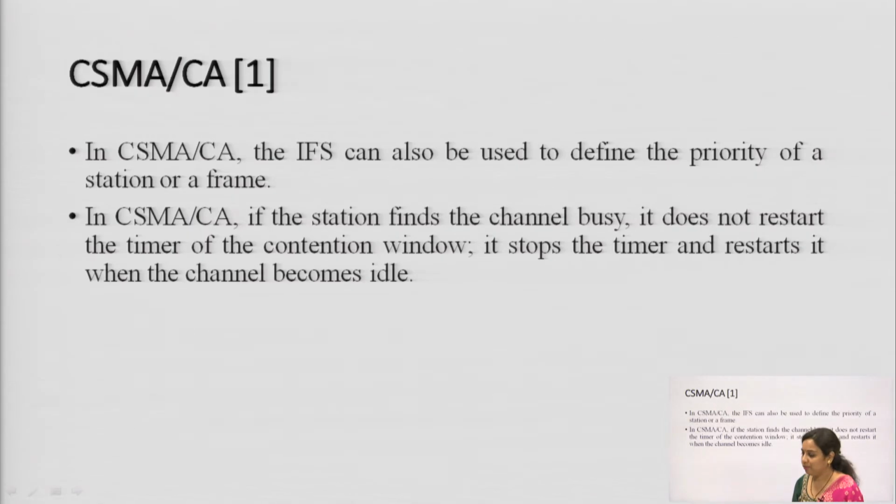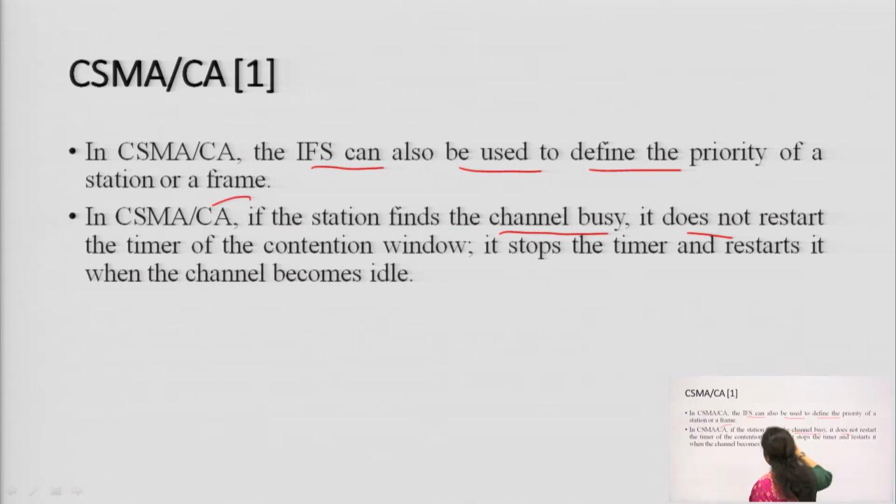Now, in CSMA CA the IFS can also be used to define the priority of the station or a frame. If the station finds the channel busy, it does not restart the timer of the contention window. It stops the timer and restarts it when the channel becomes idle. So, this is very simple. Whenever the transmitter or any station wants to transmit data, it will continuously watch that particular channel.